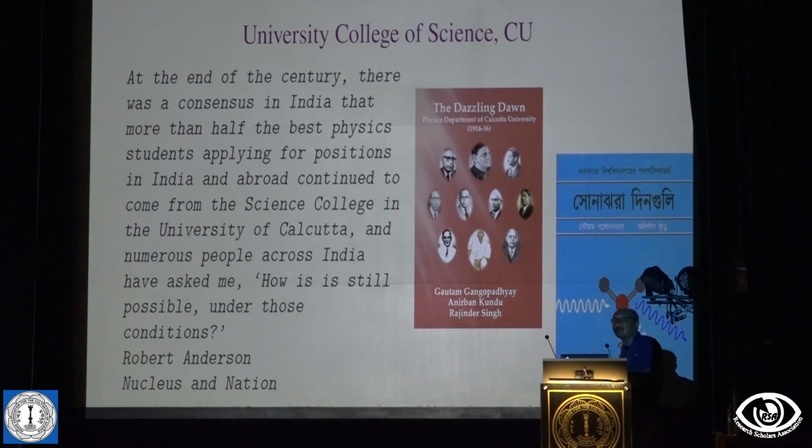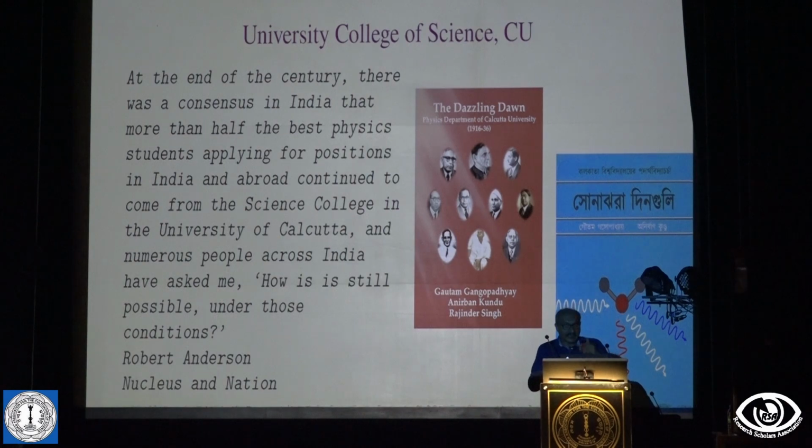So now what we are talking of is that from, let us say, the 1920s, the best physics institution outside Europe and North America was the Science College, Physics Department, Science College of the University of Calcutta. So we are trying to trace why. This is something that Robert Anderson wrote in his book Nucleus and Nation. He was talking about a much later period, the turn of the century, the 1990s, where there are a lot of physics students coming from the same science college. But we are not skipping that. We are going to the old picture where it started.